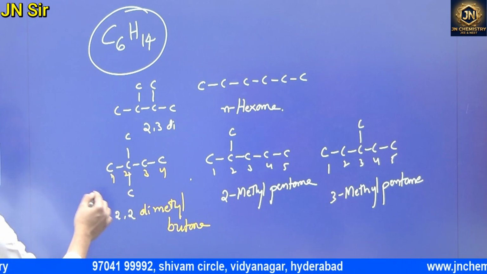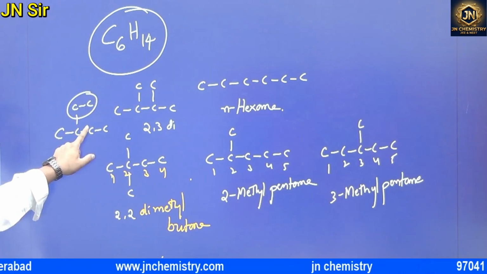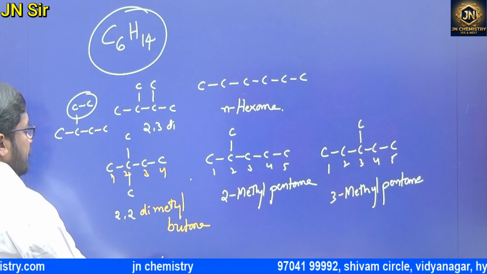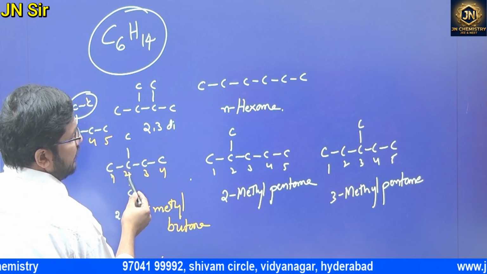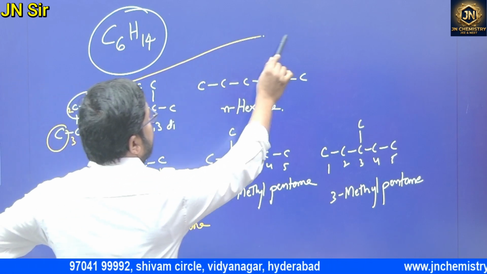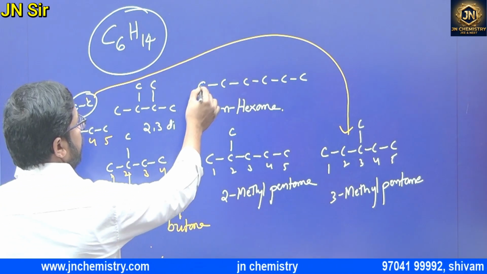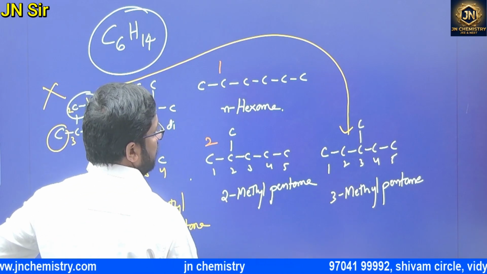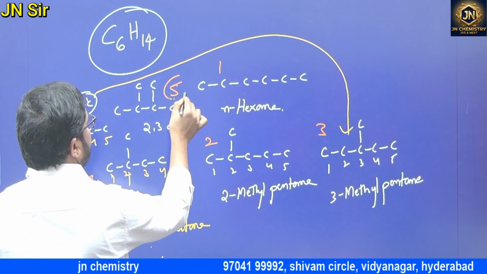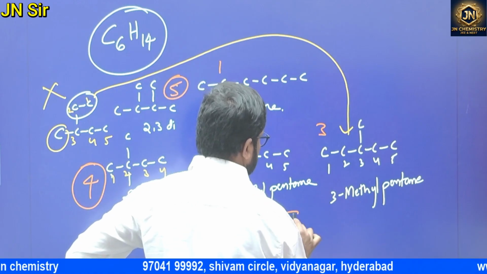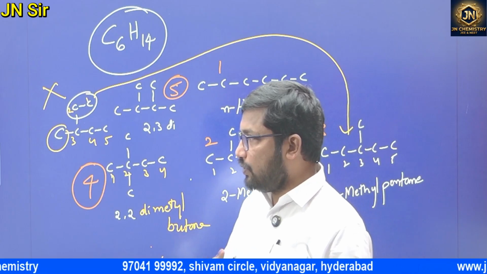2 carbons same, for example 1, 2, 3, 4, 2-ethylbutane. Is it possible? No, because the longest chain is 1, 2, 3, 4, 5, which is 3-methylpentane, and 3-methylpentane we already wrote here. It's not possible. So now how many? 1, 2, 3, 4, 5. What is the answer? 5. In this case, sometimes people confuse 4 and 5.